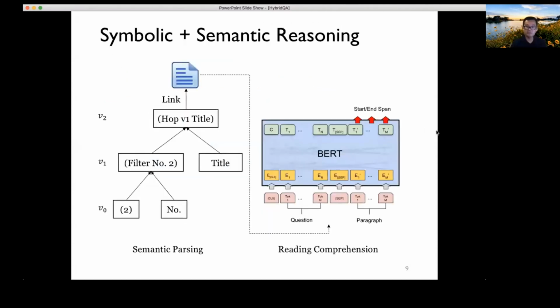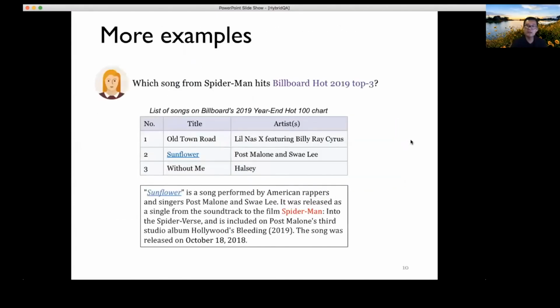All right, so the other thing I want to mention is that the symbolic and semantic reasoning approaches using a neuro-symbolic representation is a very important direction, because there are pros and cons for each of these two very different schools of thought, right? On one hand, sometimes we do need to be able to parse the question correctly. On the other hand, you do want to have a good representation of the text and the table to be able to answer this kind of question. So there are many questions, and you can explore them on our HybridQA website.